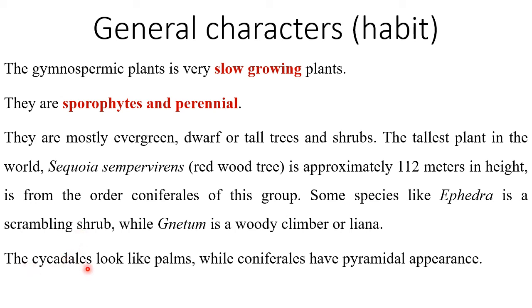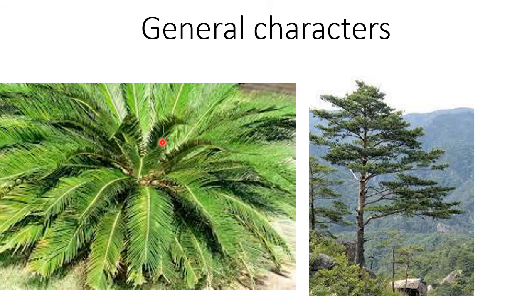The cycadales look like palms. Cycas is an ideal example of this, while coniferales have pyramidal appearance. So the appearance of these coniferales is like a pyramid as they are growing in high altitude regions, and especially wherever there is snowfall, to avoid deposition of snow on the leaves, there is an appearance like a cone. Here you will see the member of cycadales, that is Cycas, and member of coniferales, that is Pinus. Here you can see the cone shaped or conical appearance.